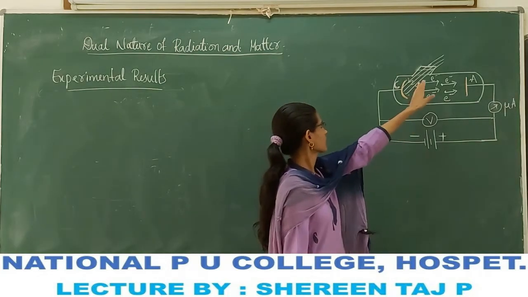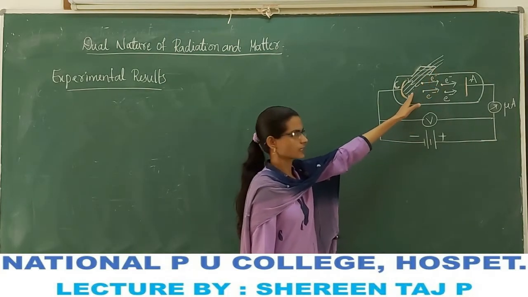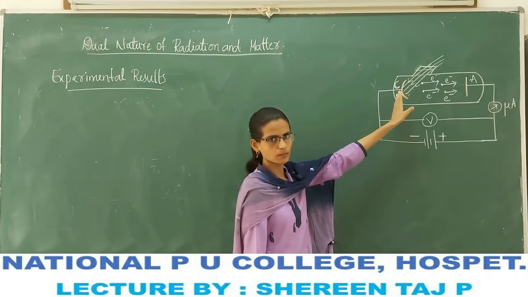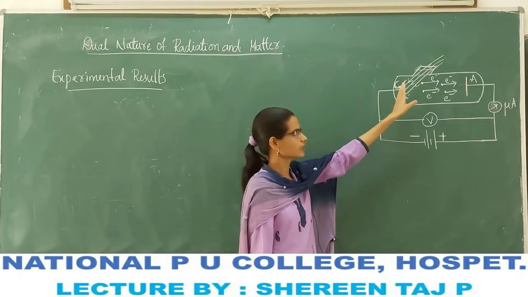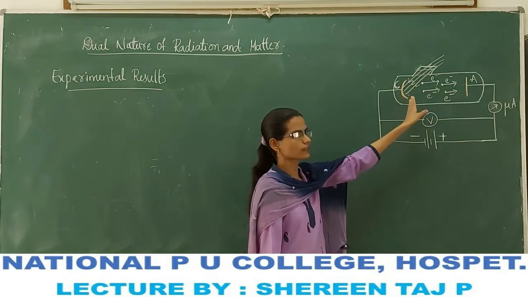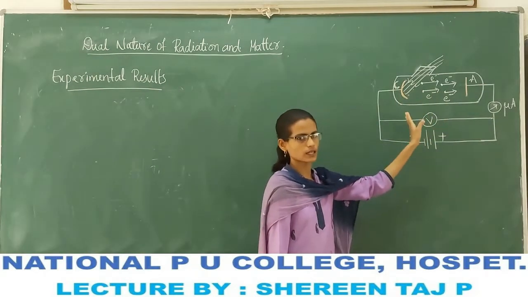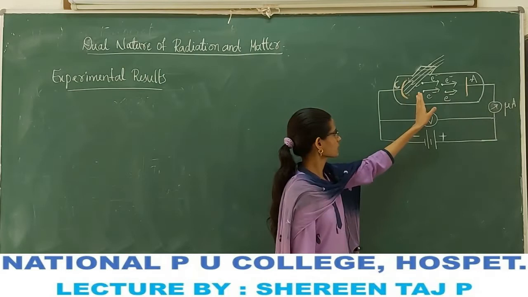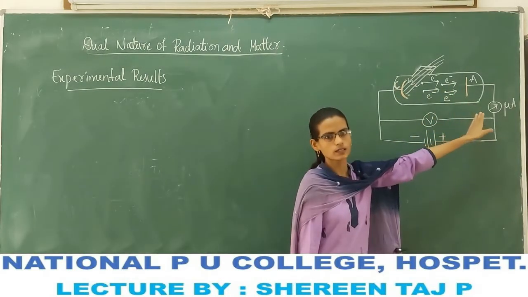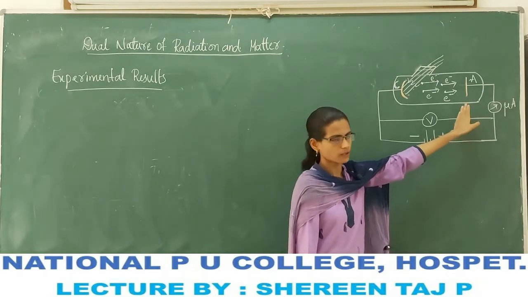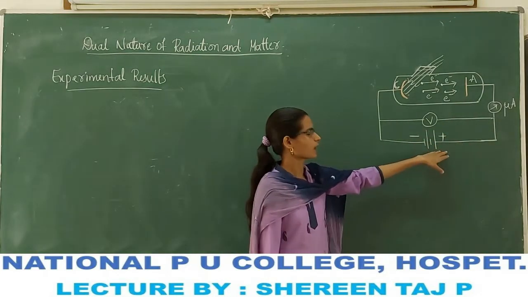Here the radiation of suitable frequency is incident on this photosensitive plate. When radiation is incident, electrons are emitted, and these electrons are attracted towards the anode, or the collector, which is at positive potential.